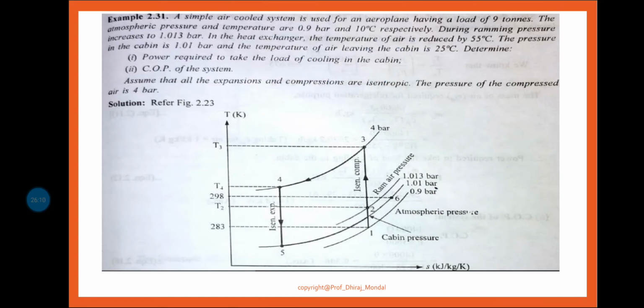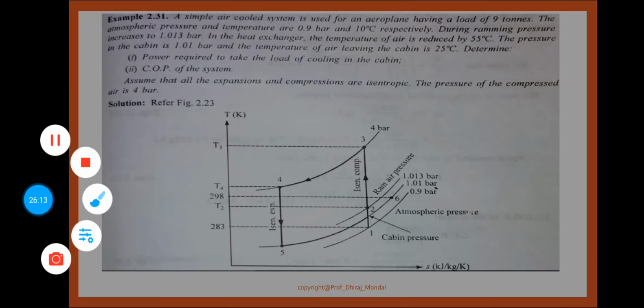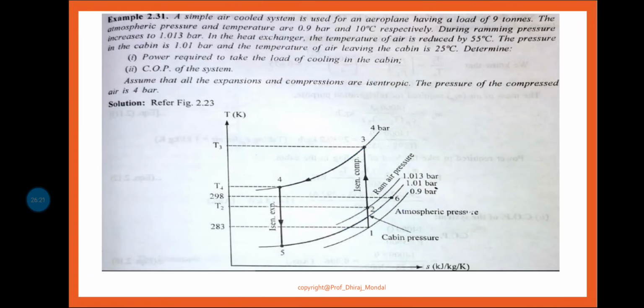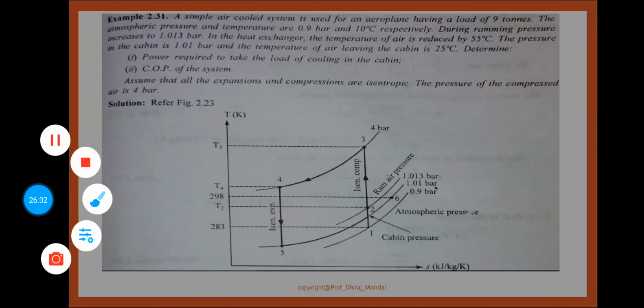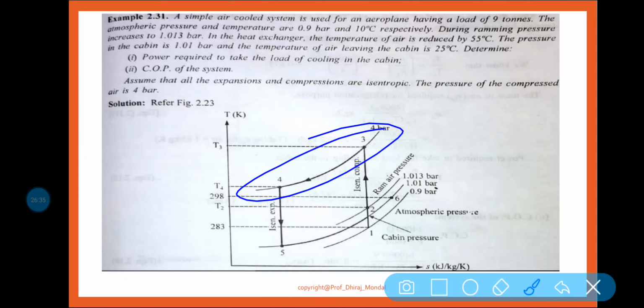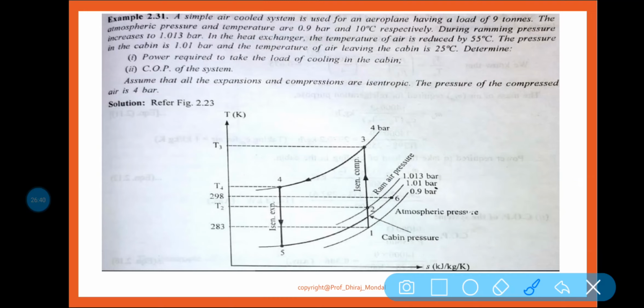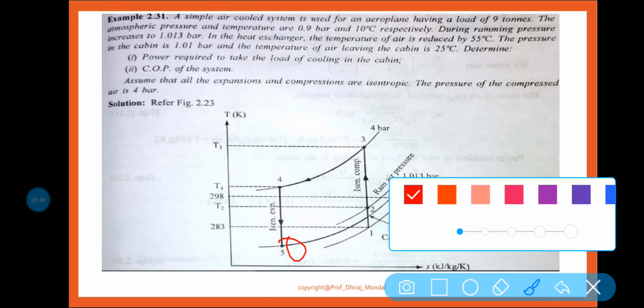So from this equation, see what is given. This is your constant pressure line. All this is your constant pressure line. So that is why P1 is equal to 0.9, P2 is equal to 1.013 bar, P3 and P4 are same, as they lie on the same pressure line. So it is equal to 4 bar, and P5 and P6 will be same because they are placed on the same pressure line.